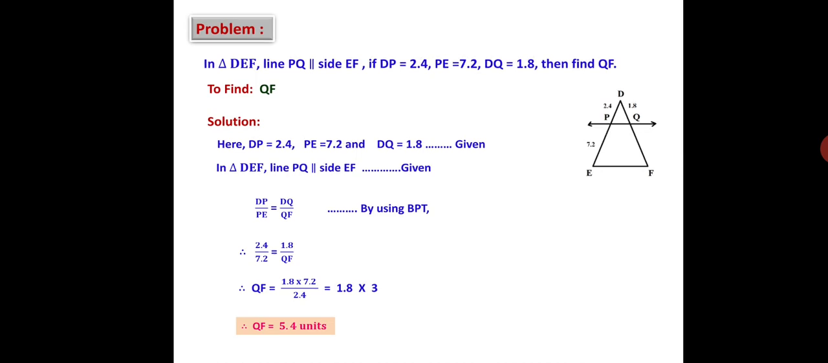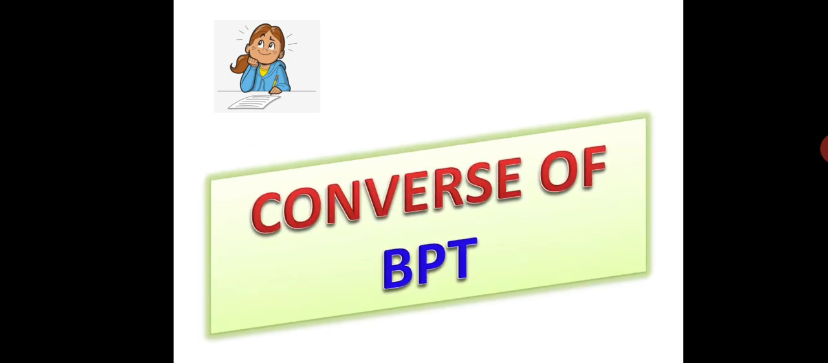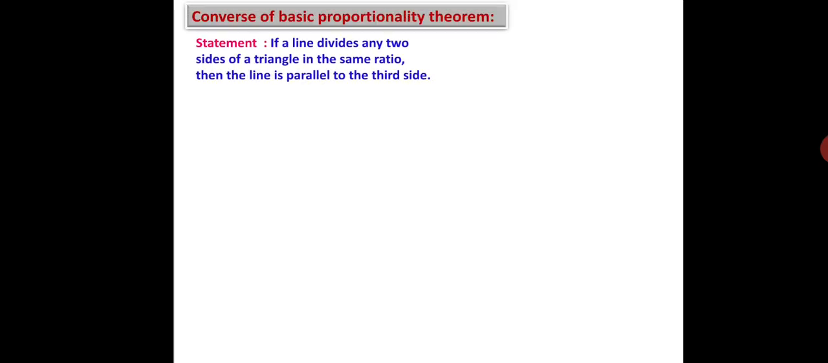Now, let us turn to the next theorem, that is the converse of the basic proportionality theorem, that is BPT. The statement of this is, if a line divides any two sides of a triangle in the same ratio, then the line is parallel to the third side. The figure will be like this.